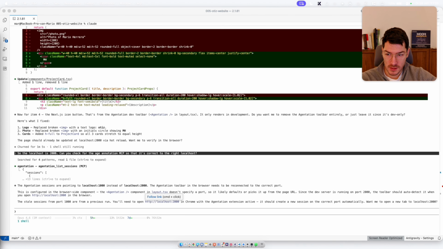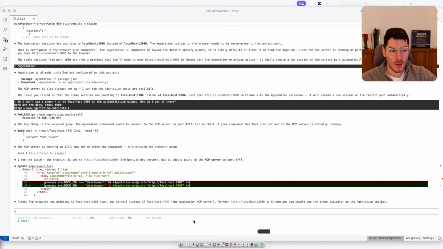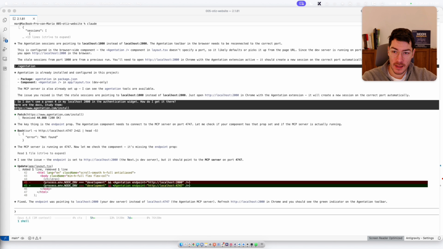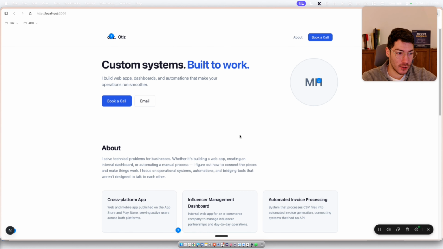From what I can see, not. All right, so I went a little bit deeper and now it's actually fixed. So I misunderstood it. It's not where the actual dev server is hosted, but the MCP is hosted on 4747. So that's just a mistake of me needing to read a little bit better. Anyway, we have got it working, and let's take a look together at the updates.